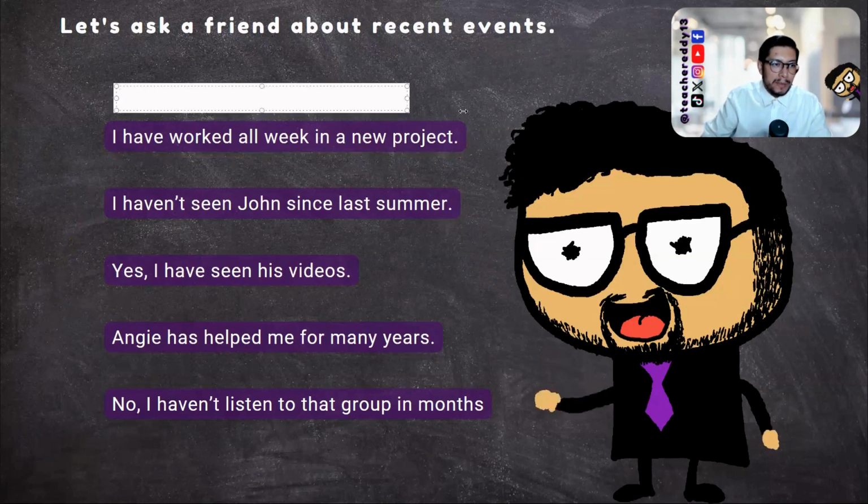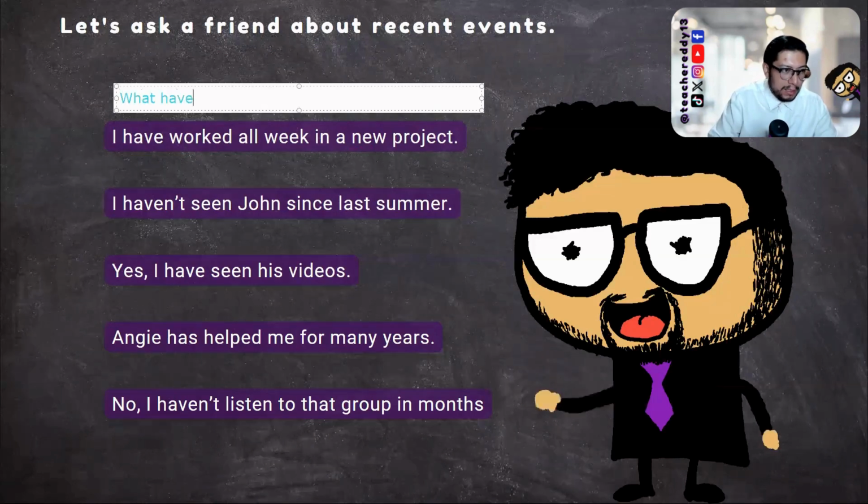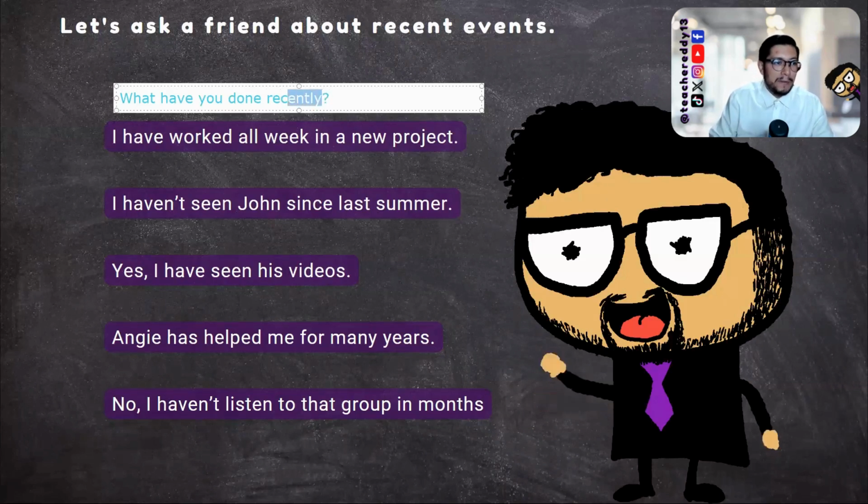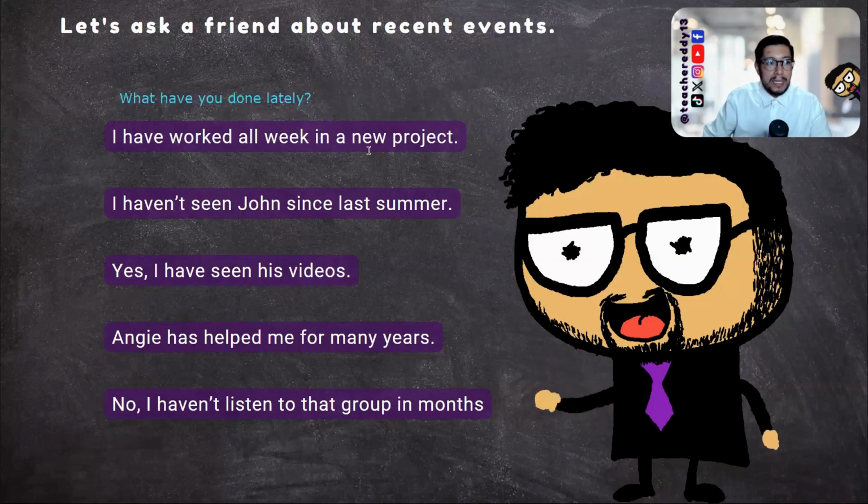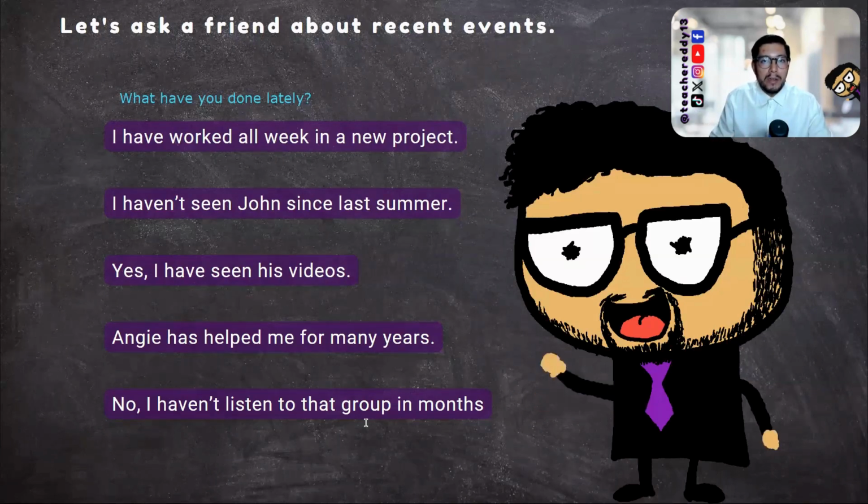Maybe, what have you done recently? Or, as we check the different word, what have you done lately? I have worked all week in a new project. Check the rest of the answers and try to create the questions. Leave them in the comments. Let me know if you have any doubts or questions, or if it's very difficult and I'll help you.